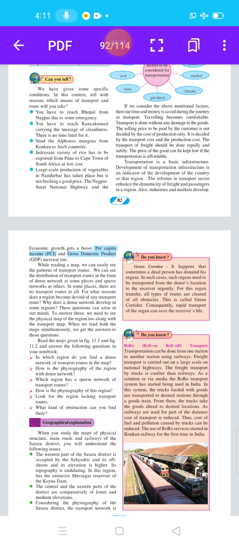To answer this, we need to see the physical map of the region along with the transport map. When we read both the maps simultaneously, we get the answer to those questions. Yes, students.